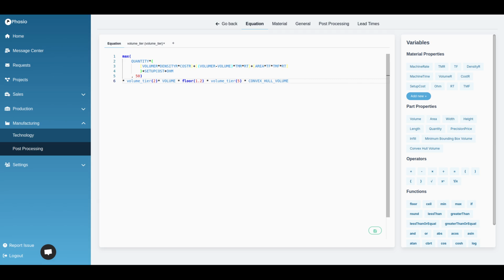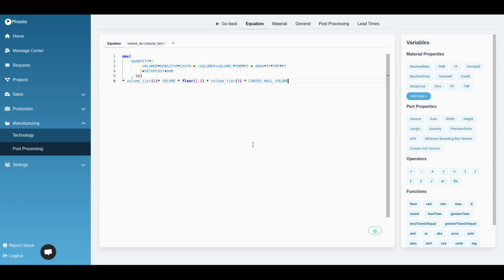This system is going to help you ensure that you're able to iteratively improve your own equations over time. We're, of course, always here to help you with that, but we wanted to give you guys the flexibility to be able to tune and tweak these equations on an as-needed basis.